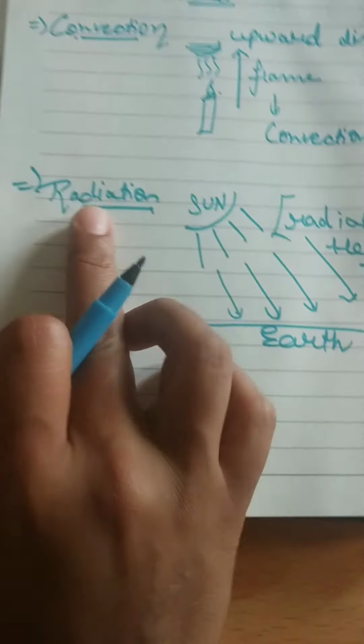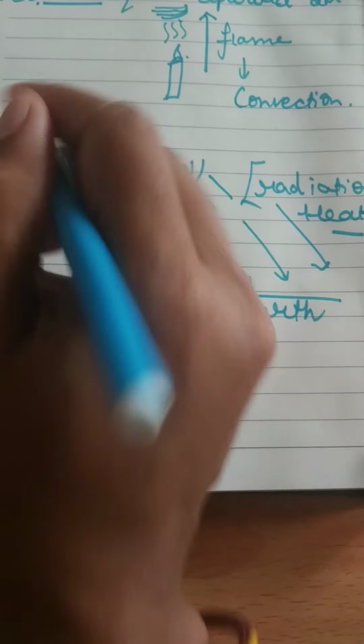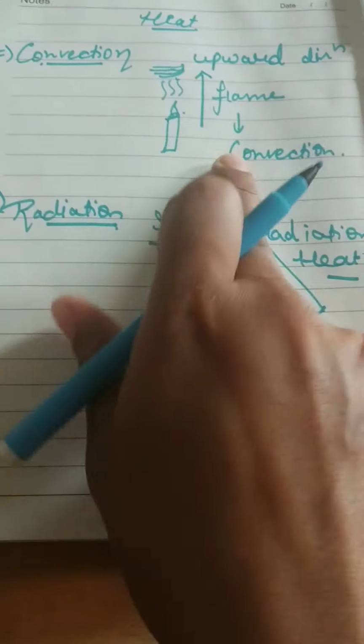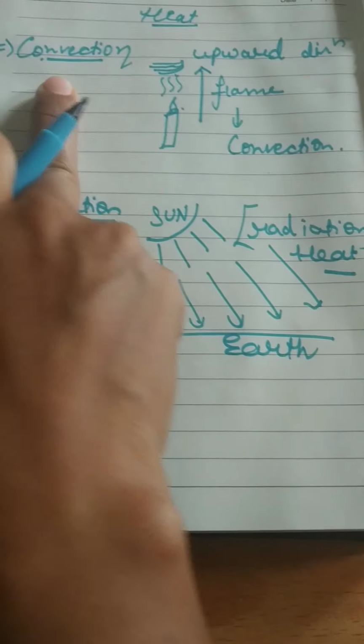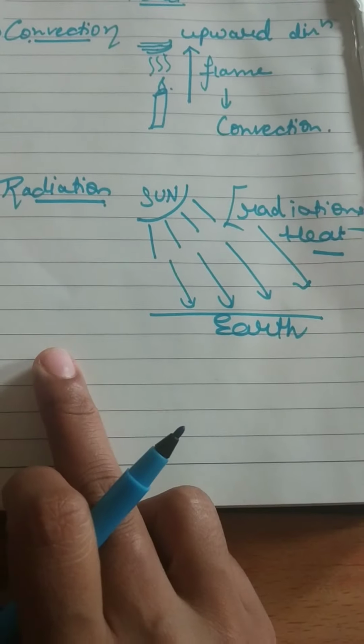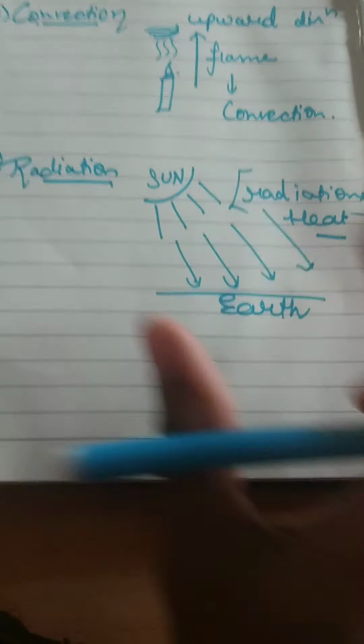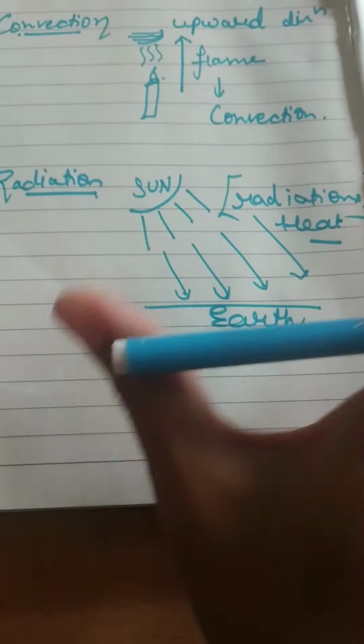is called radiation. Basically these two terms you have to remember: convection and radiation. In convection, heat flows from one side to the other through an upward direction. And in radiation, heat flows from one side to several sides, not just to the other side.